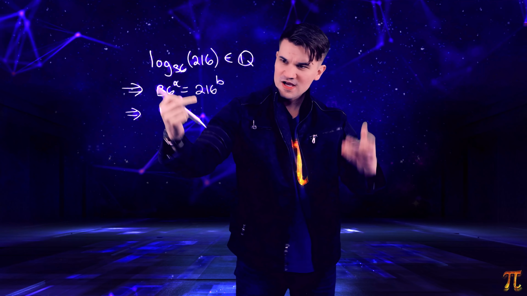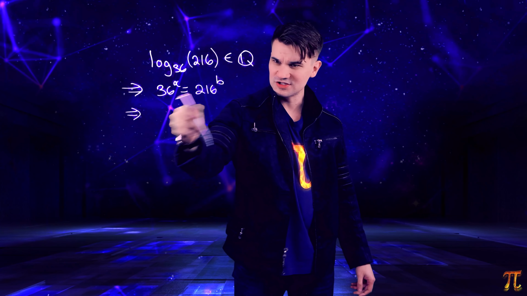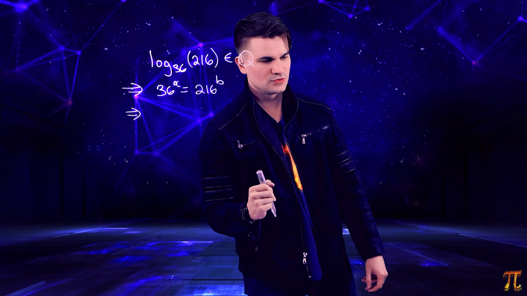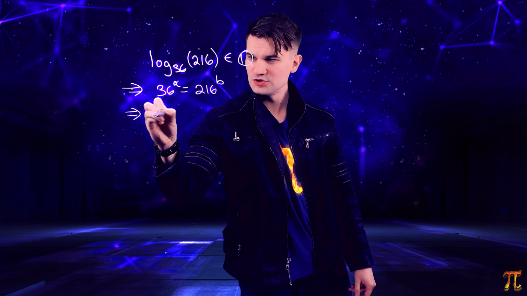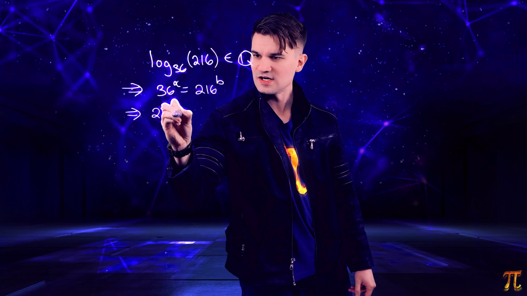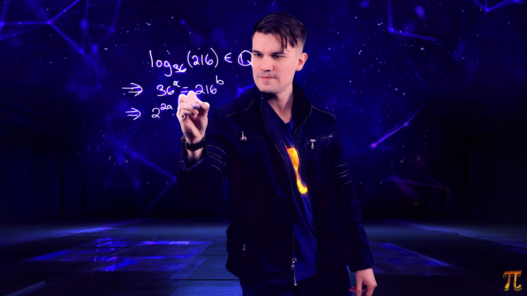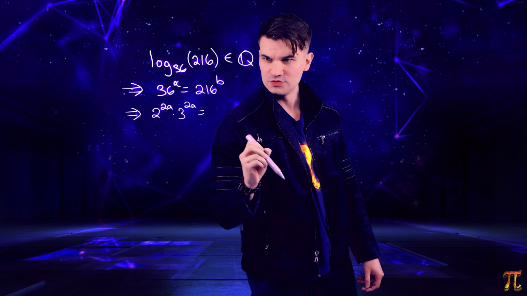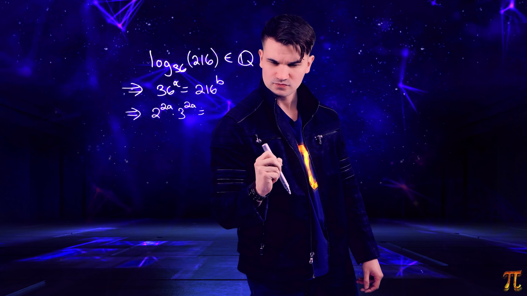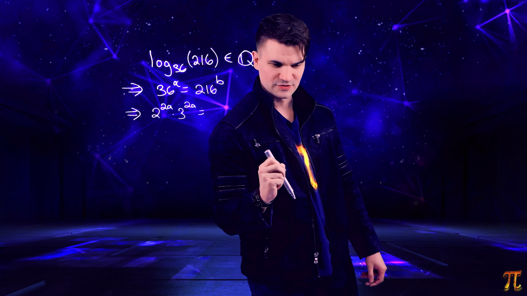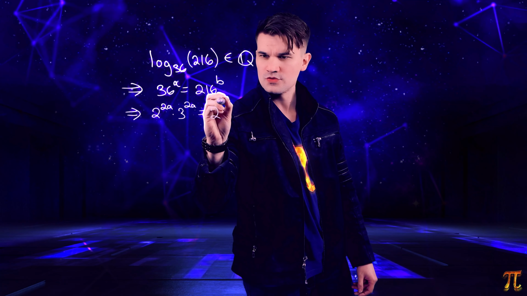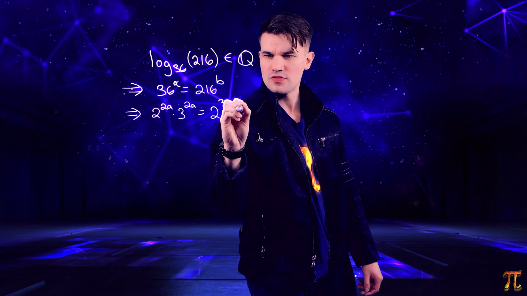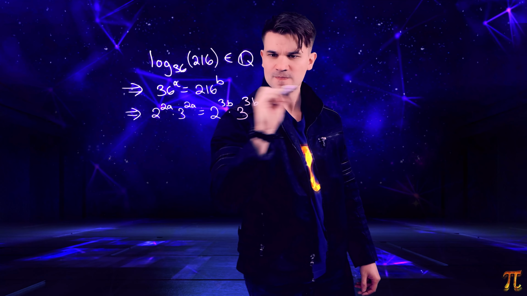Alright, and applying the prime factorization to each of these numbers, 36 is 2 times 3 times 2 times 3. So this is 2 to the 2a times 3 to the 2a. And that's equal to 216, which is 2 times 2 times 2 times 3 times 3 times 3. So that's 2 to the 3b times 3 to the 3b.